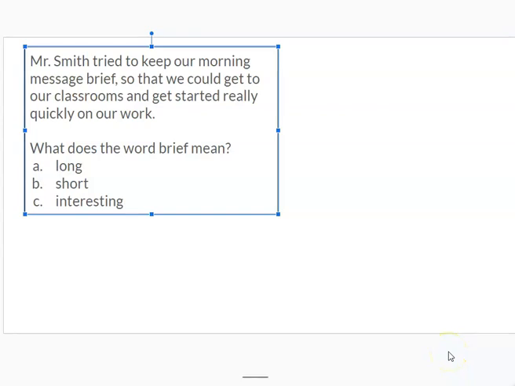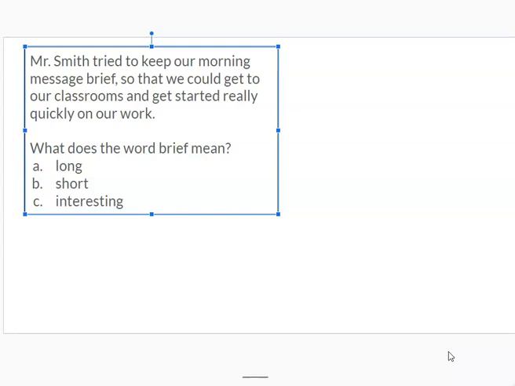In this lesson, we'll use what we've learned about context clues to decide the meaning of unknown words. Remember that context clues are the words in the sentence or the words in sentences around a word that we don't know that we can use to help us figure out a word that we don't know.